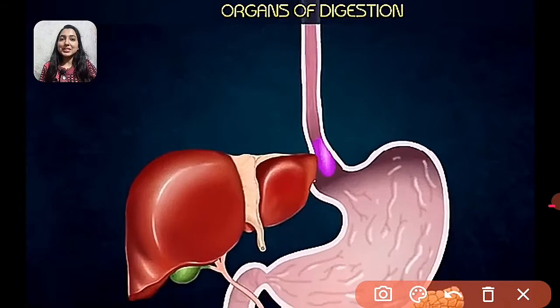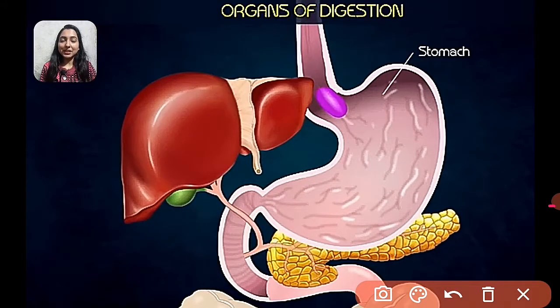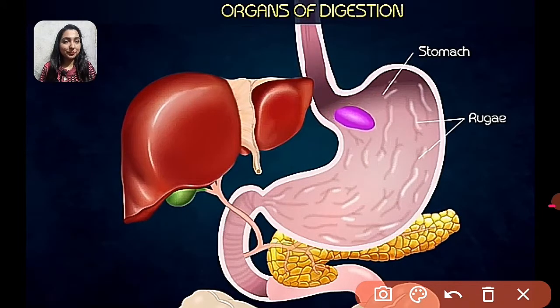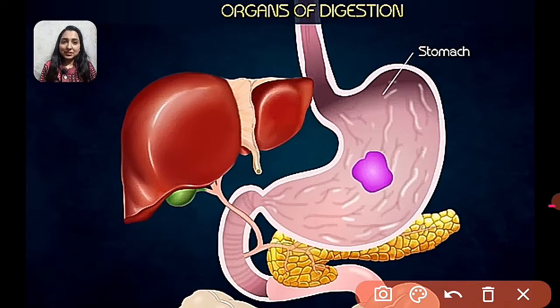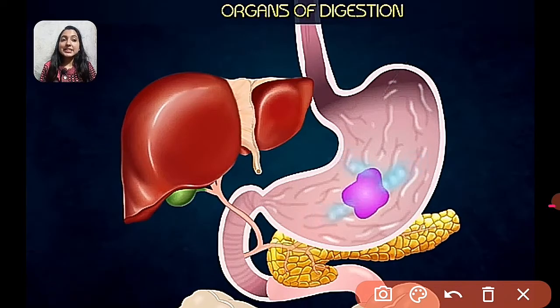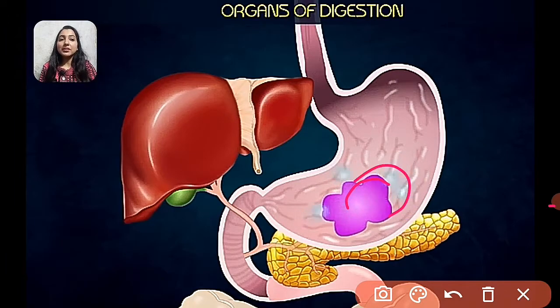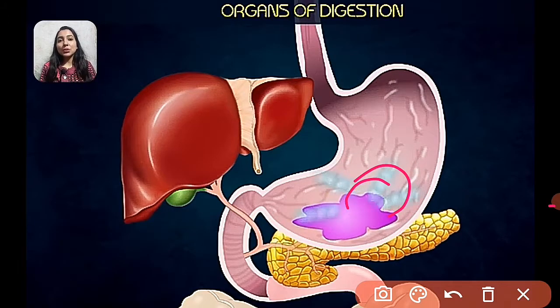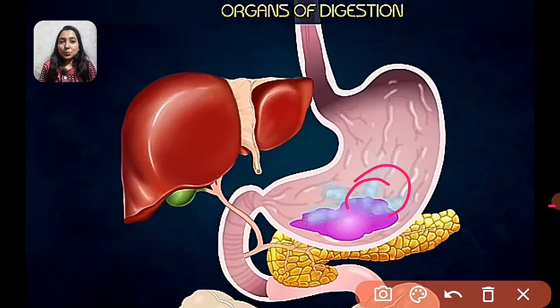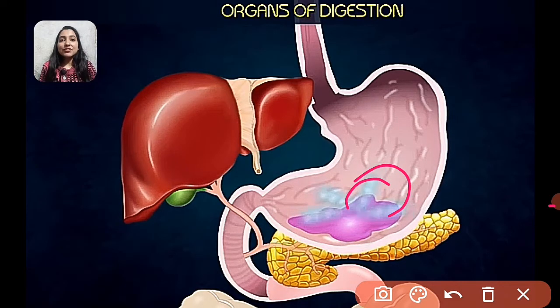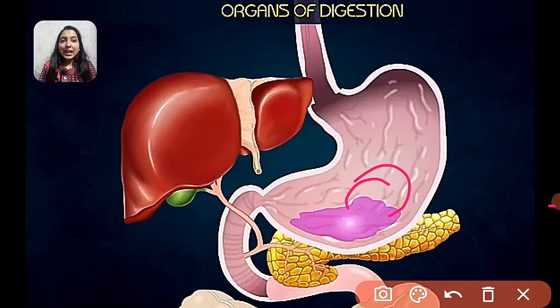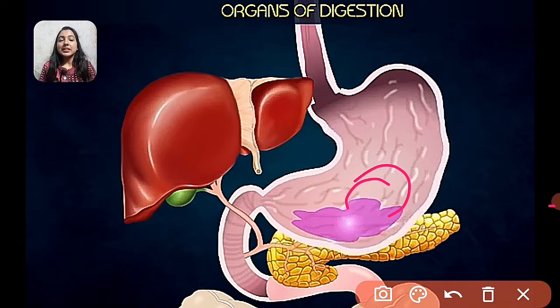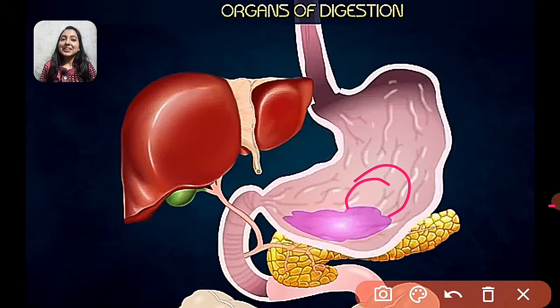After the esophagus, the food enters the stomach, the J-shaped structure. Inside the stomach, the gastric gland secretes gastric juices which get mixed with the food. After mixing with the food, they make the food into a liquid form so that it can easily travel through the small intestine, and that food is now known as chyme.